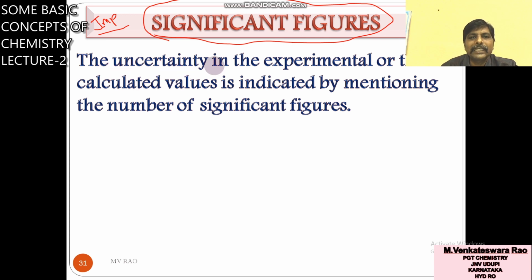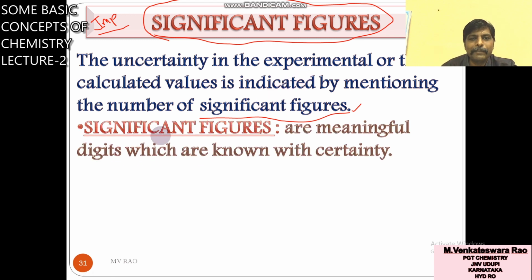Now the uncertainty in the experimental or the calculated value is indicated by mentioning the number of significant figures. You will get more clarity after taking some examples and some rules.